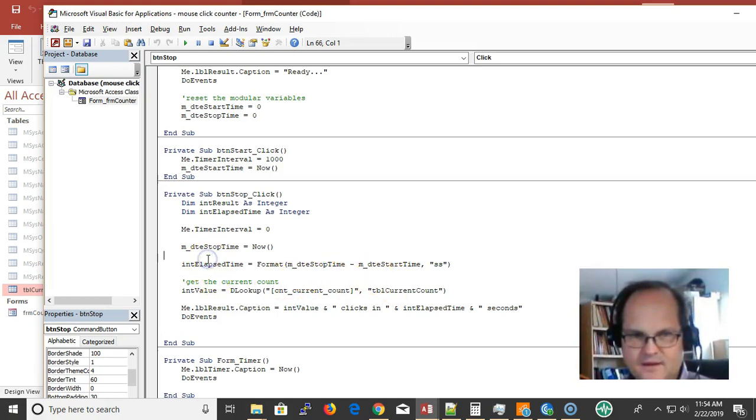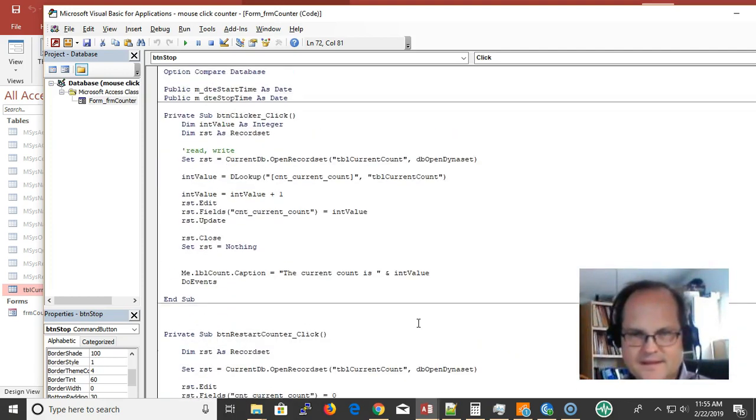Here I get my value, whatever the current value is. I look it up in the table, and then I render it in the label. Again, my DoEvents is here. Here I'm concatenating the click count right now, clicks in elapsed time seconds. All right, that's it.